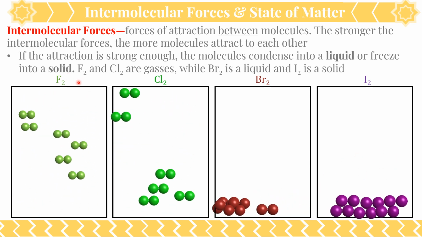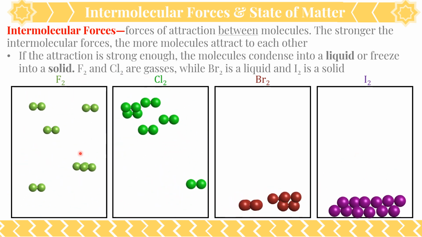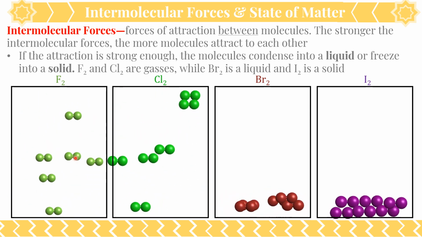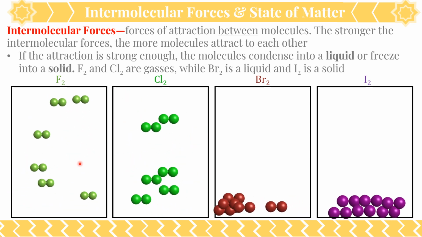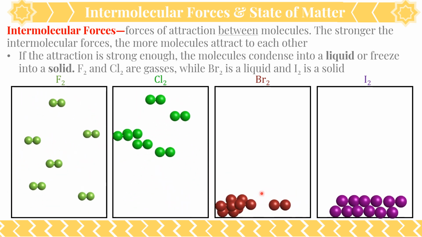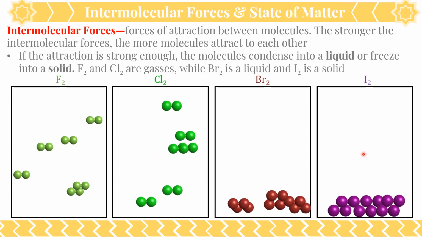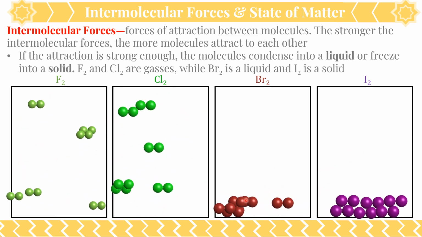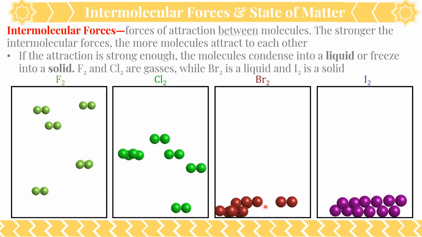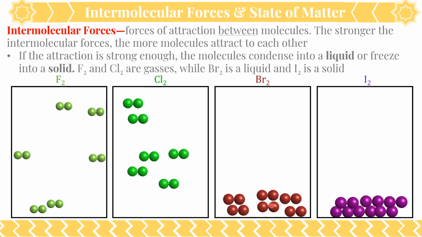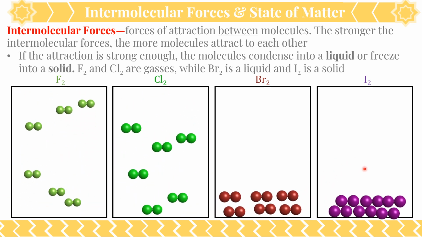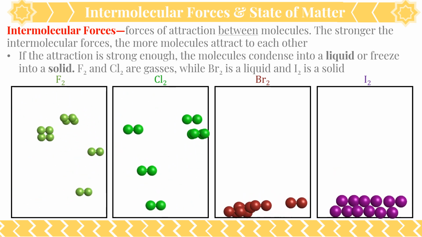All right. So F2 and Cl2 are gases because they're smaller molecules. They have less space for their electrons to disperse. Their London dispersion forces are weaker, and so they don't attract to each other as much and stay as gases. But bromine and iodine have much stronger London dispersion forces, so these molecules actually stick to each other decently strongly. These random temporary partial charges from the London dispersion force cause them to stick to each other like magnets. Right? Iodine's being particularly strong, so it's actually a solid at room temperature. Okay?